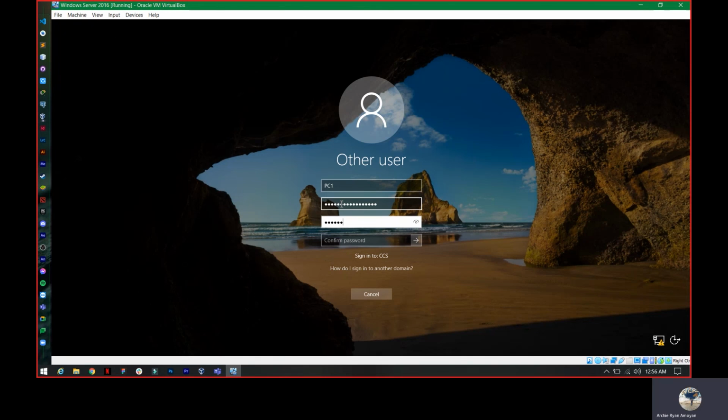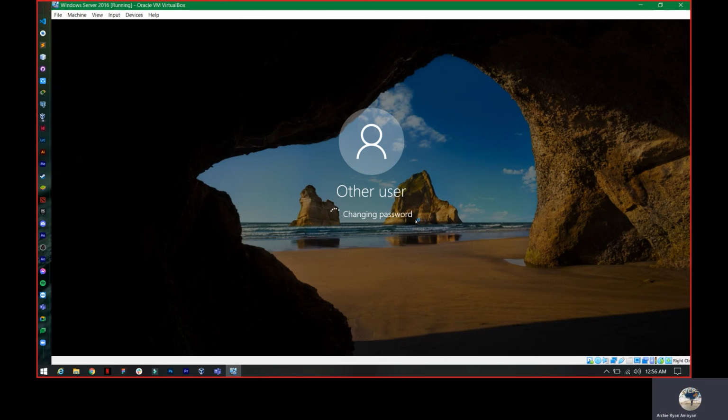All right, so let's change the password. 2017, Amoyan Banluta. The password earlier is Amoyan Banluta 2016, so let's change it to 2017. Then click this to sign in. So, changing password. All right, your password has been changed.